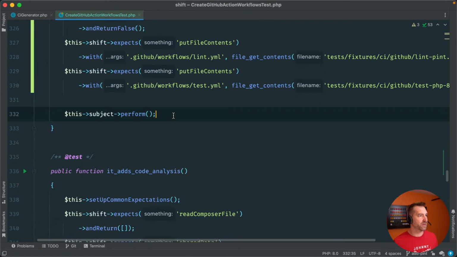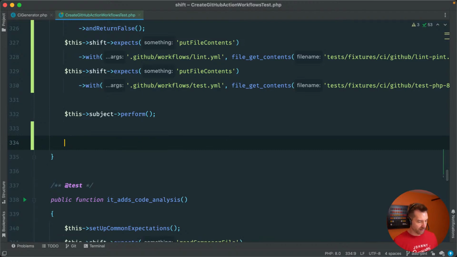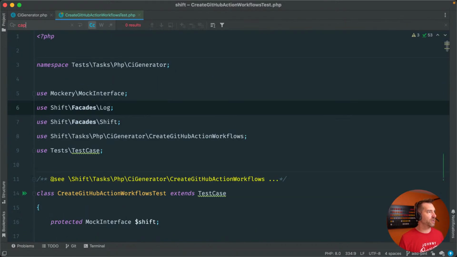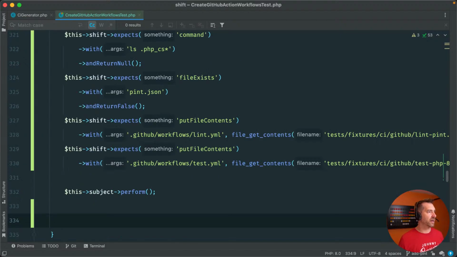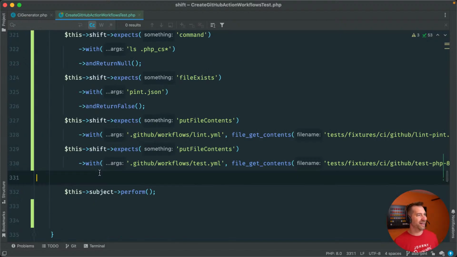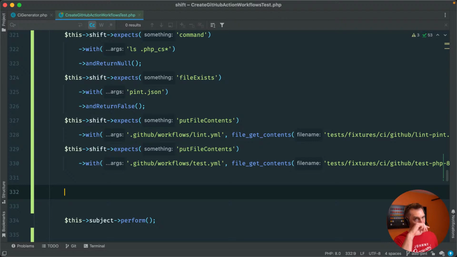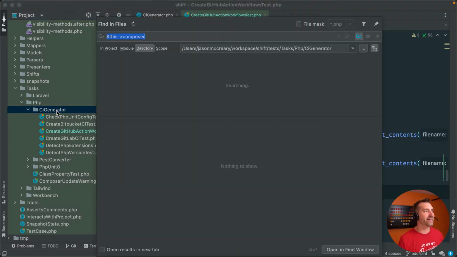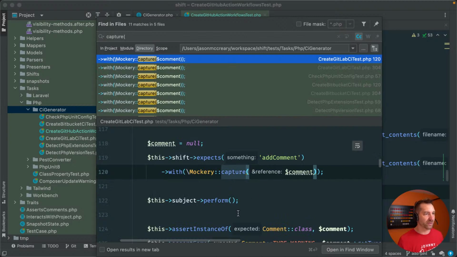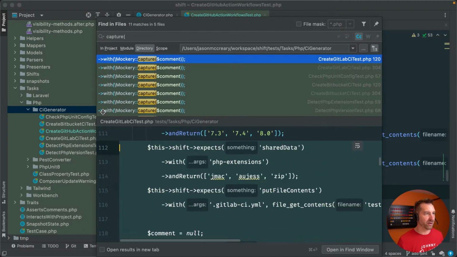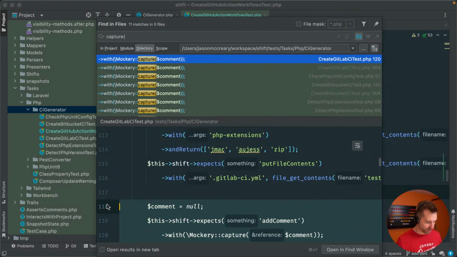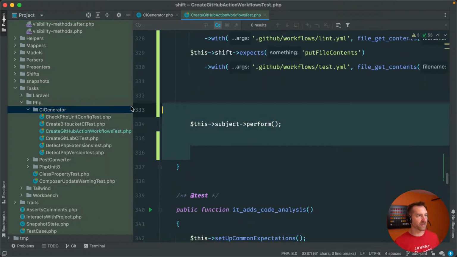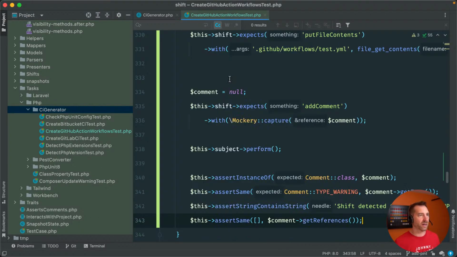So down here we'll subject perform, and then I don't know if I capture, it doesn't look like I capture a comment in here. This is kind of a crappy setup. Let's go find it in another test because I really don't feel like writing it. I think there's a capture in here somewhere. There we go. So yeah, let's just borrow these lines and we'll kind of rewrite them here.